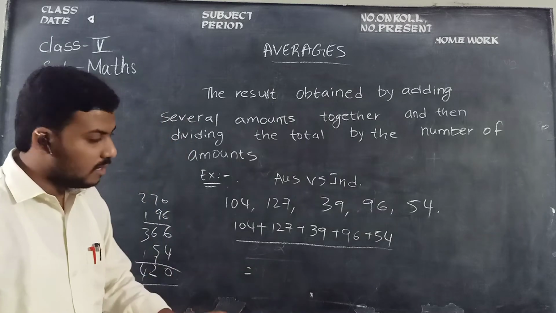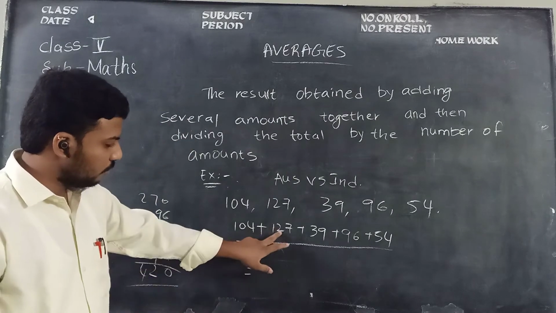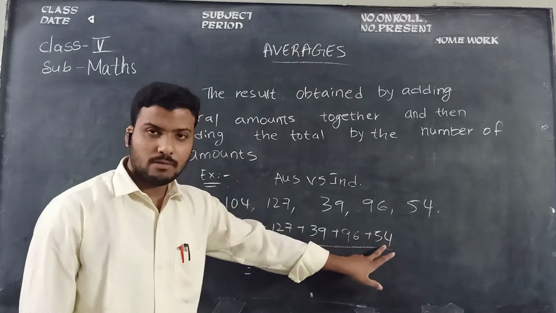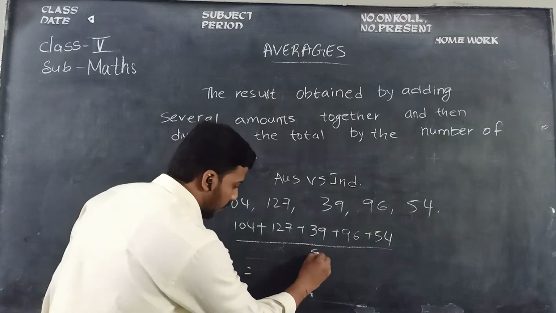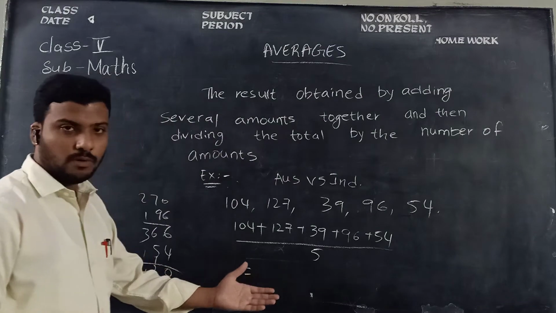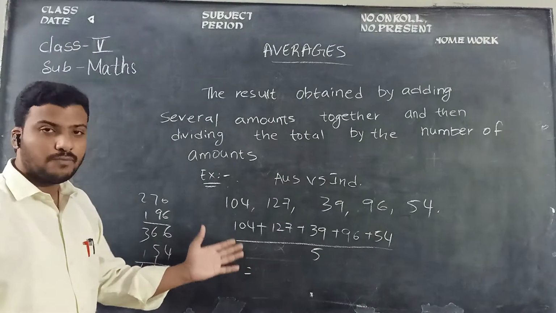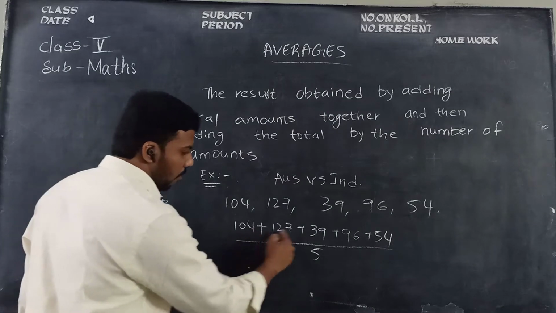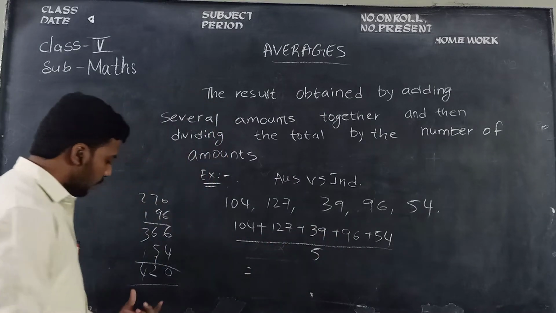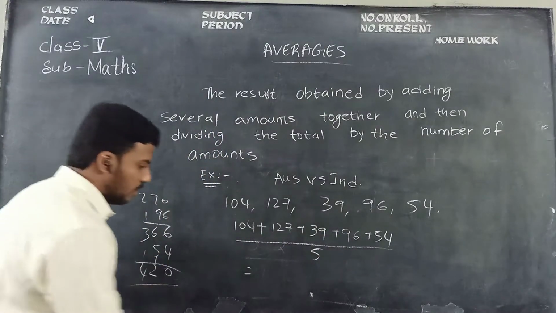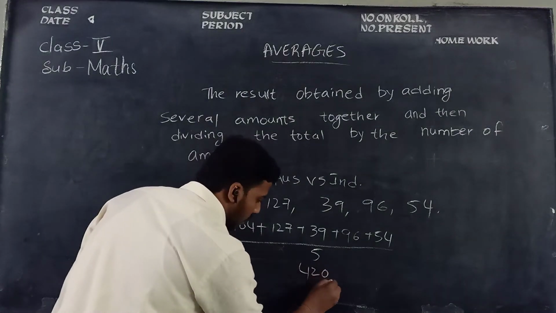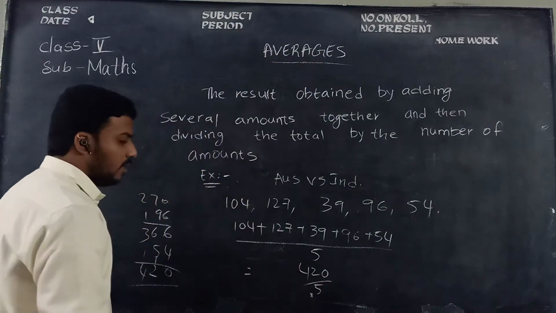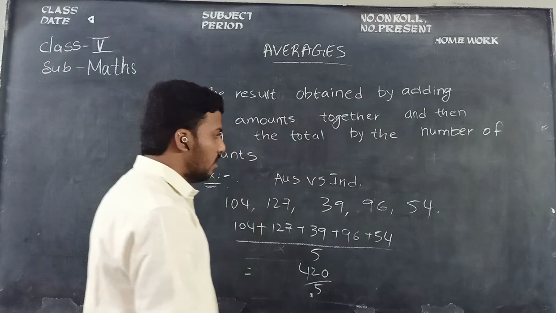So how many amounts, children? 1, 2, 3, 4, 5. So write here 5, because 5 matches came and in 5 matches he scored 5 different scores. So adding all these observations, we got the value 420. So divide 420 by 5 and you will get the average value. How do we divide?